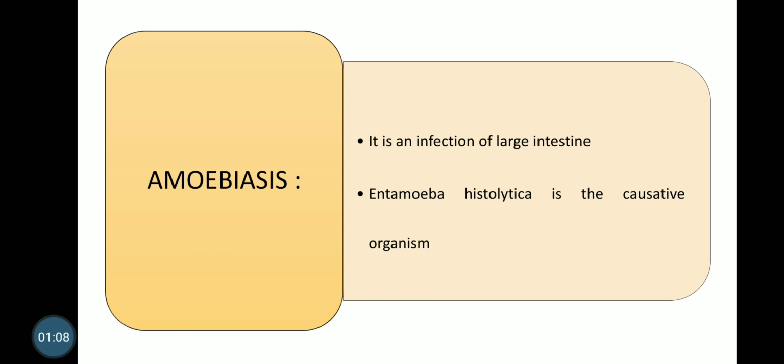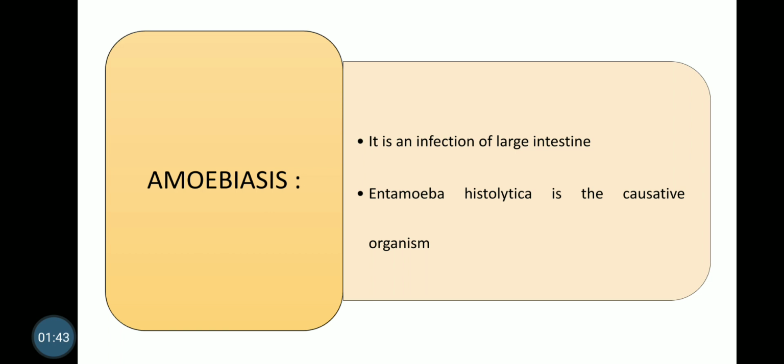Amoeba is a shapeless moving mass of protoplasm which measures 20 to 40 micrometer. It contains a nucleus and food vacuoles in the granular endoplasm surrounded by a clear ectoplasm. The food vacuoles may contain red cells. Entamoeba histolytica organism occurs in the intestine in the form of trophozoites and cysts.